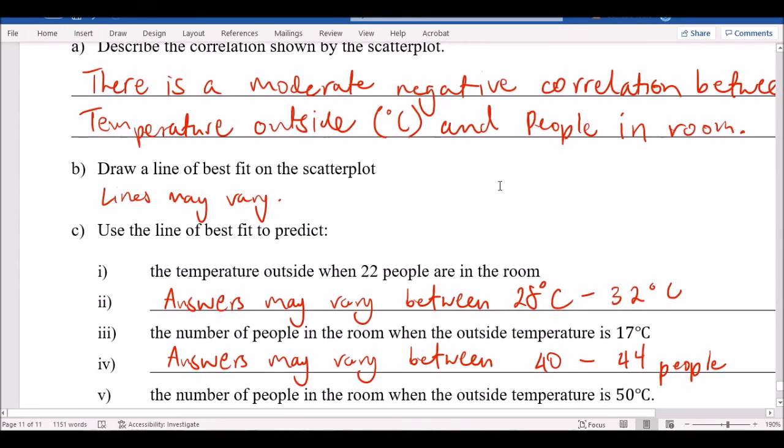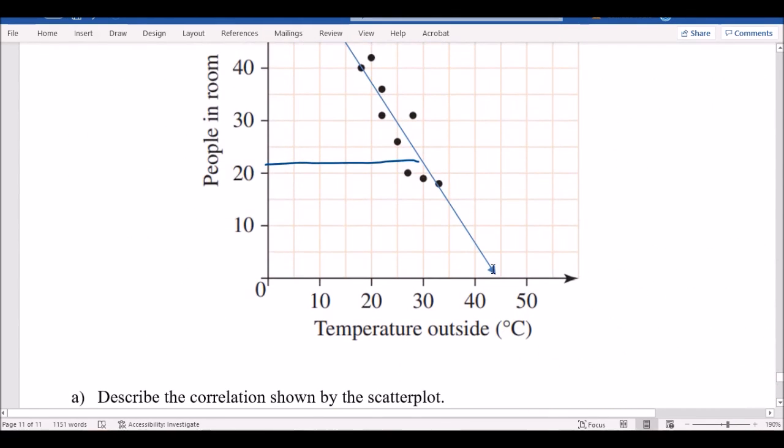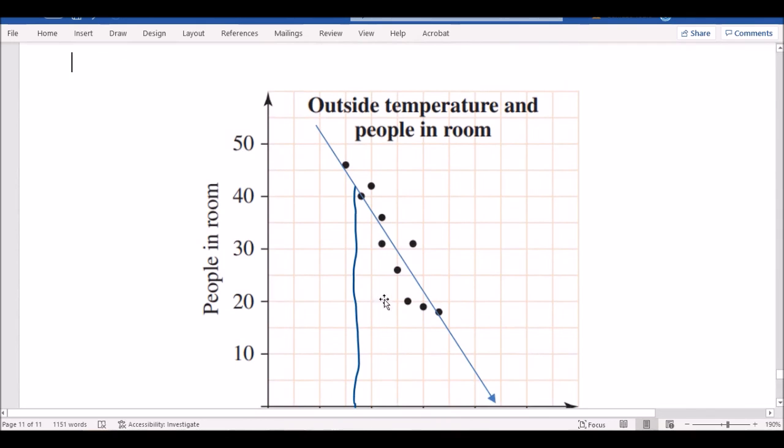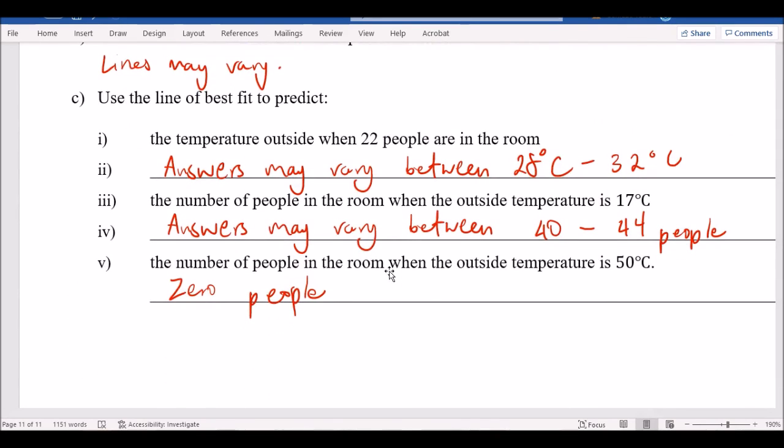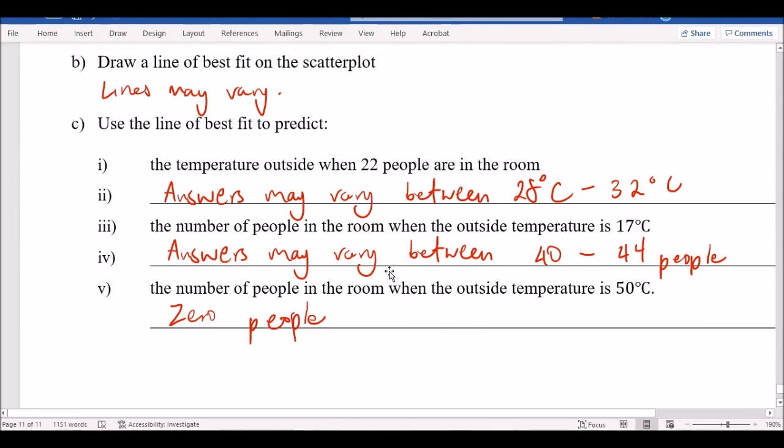Okay, next one. If temperature is 17, how many people in the room? So let's look at 17. If that's 20, 17 is probably about here somewhere. So going up, if I can draw a straight line, 17 is about here. I would say that's like, I don't know, 42 maybe. So if your answer is between 40 and 44, I would give you the mark for it. Again, it might vary based on your line. It changes for every person.